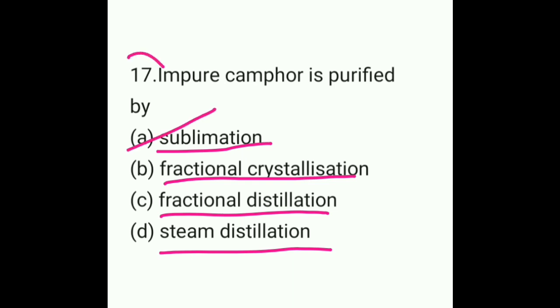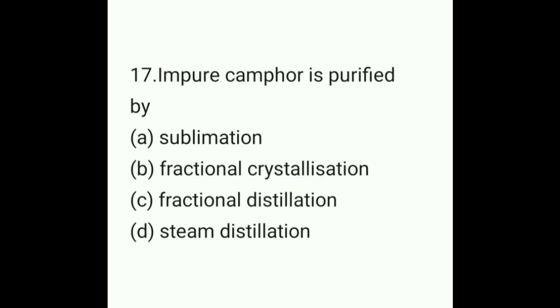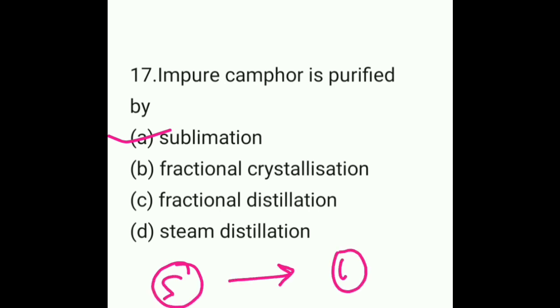So what is sublimation? Sublimation is the transition of a substance directly from the solid state to the gaseous state. The substance is directly converted from solid state to gaseous state without passing through the liquid state. So the liquid state is omitted here.